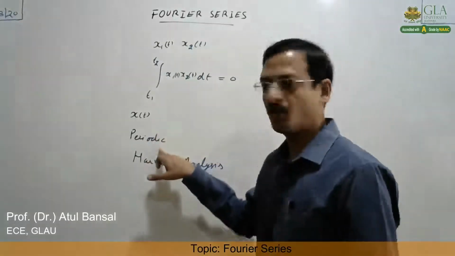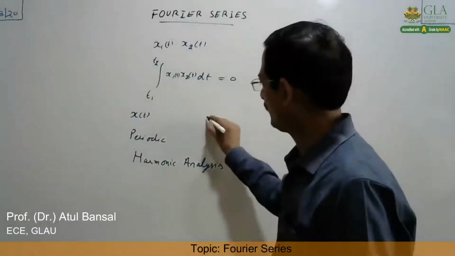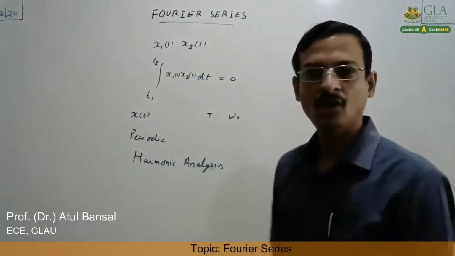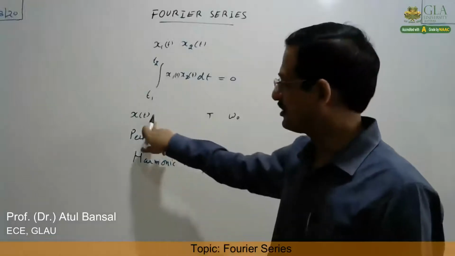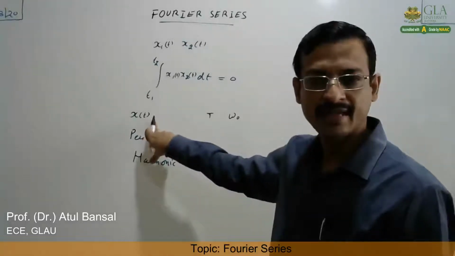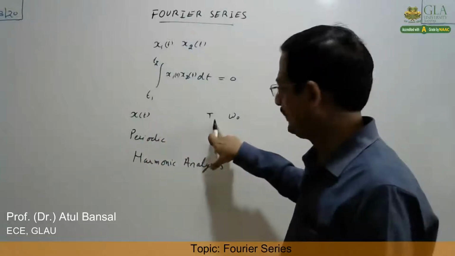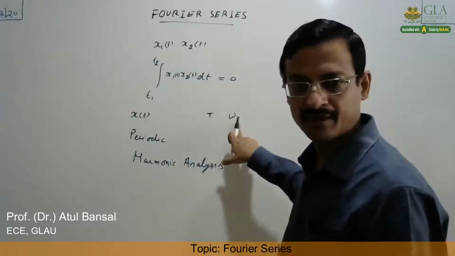Now, x(t) is a periodic signal. We have discussed in the first chapter on signals what is its fundamental time period, capital T, or fundamental frequency, omega naught, which is the minimum T for which this signal is periodic, that is x(t) equals x(t plus T). That minimum value of time for which this is periodic is known as the fundamental time period.